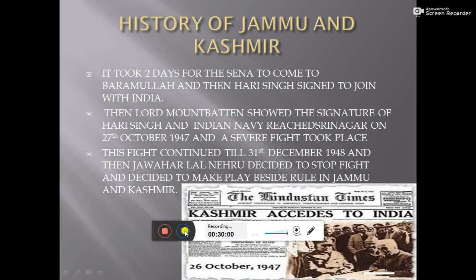Previously, why was Jawaharlal Nehru so confident? Because he knew that 30% of the people would be in favor of India, and the rest, 70%, were Muslims. But Sheikh Abdullah was a popular man among the Muslims, so he was quite confident that the Jammu Kashmir people would come and join with India.